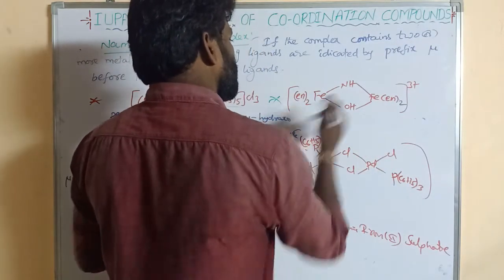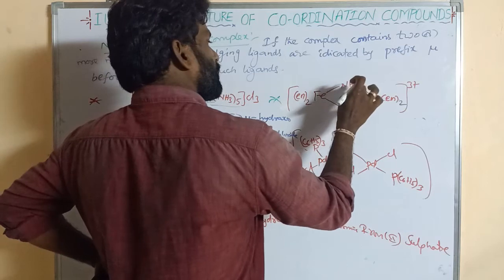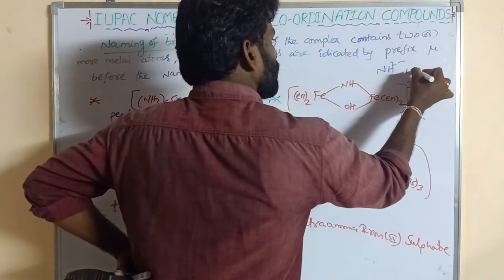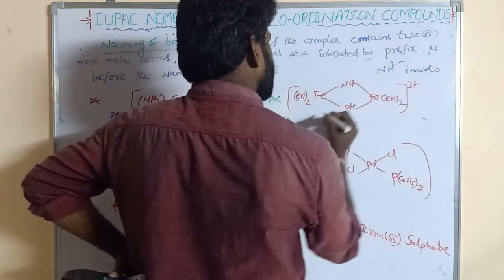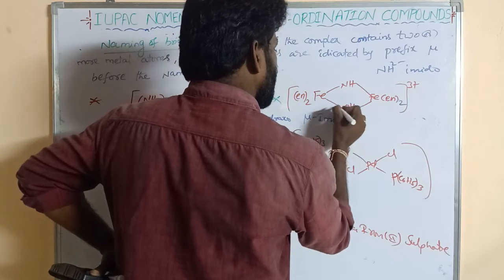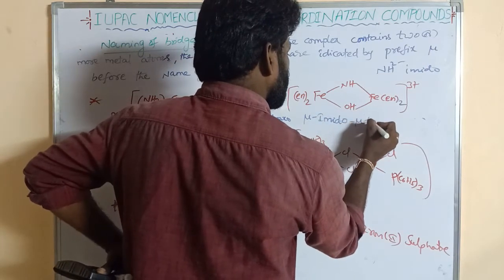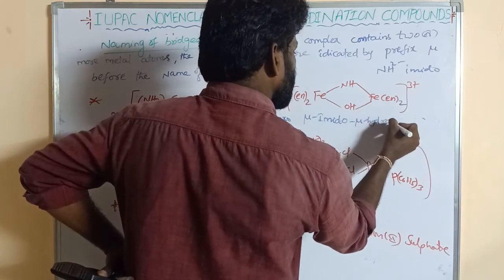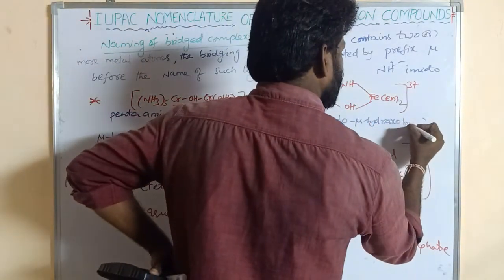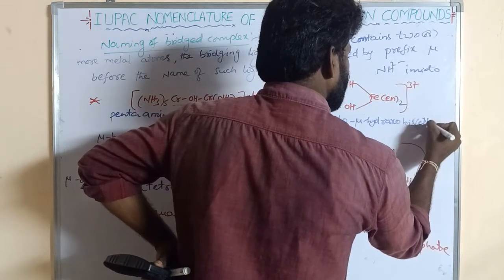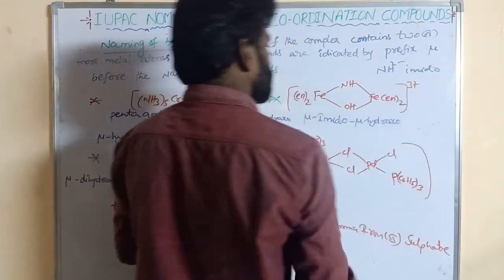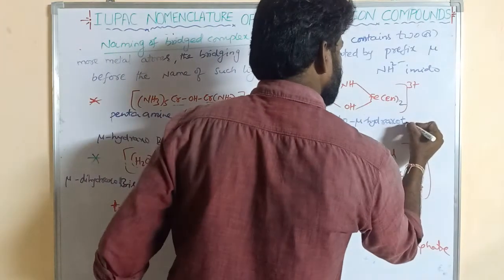So what is that? Mu, this is amido. This is imido. NH2 minus is said to be imido. Right, mu imido, and this is mu hydroxo, mu hydroxo, bis ethylene diamine. So this is not bis. So how many times? 4 times, like tetrakis.